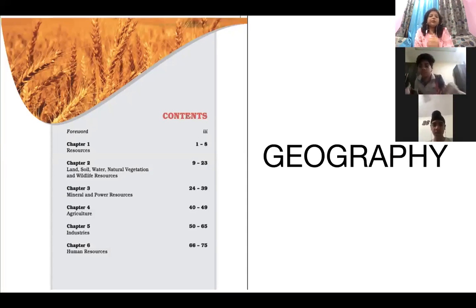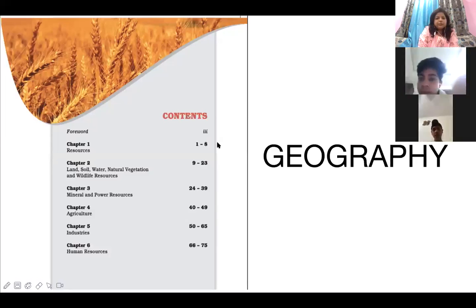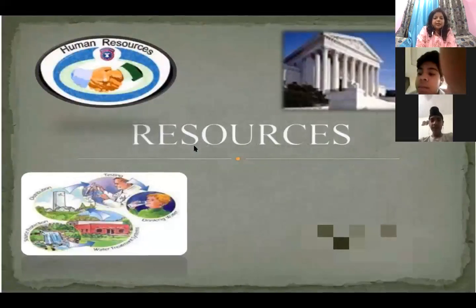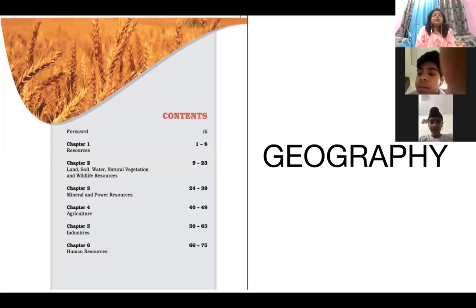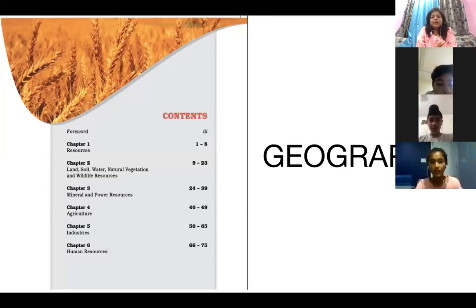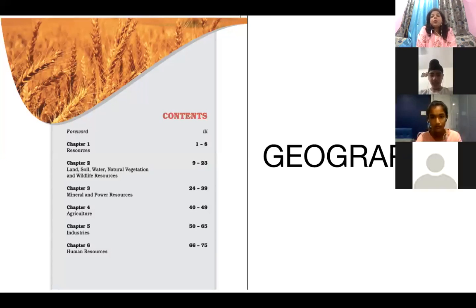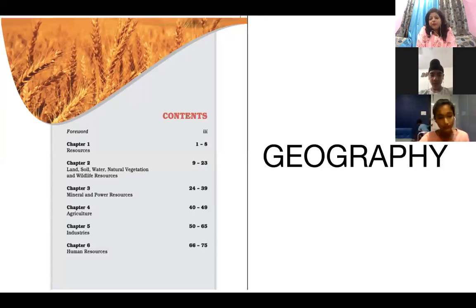I would like to introduce you to the contents, what we are going to cover in class 8. The first slide says resources chapter. In this, we are going to discuss the various resources. In the second chapter, we discuss land, soil, water, natural vegetation, and wildlife resources. Third, we discuss minerals and power resources, including the major minerals present in our country and how power can be used in various ways.